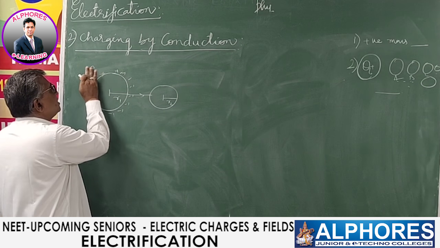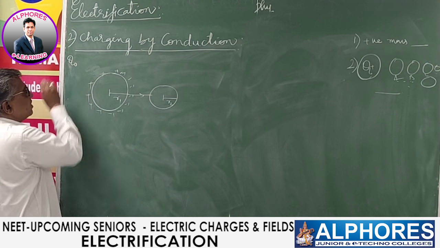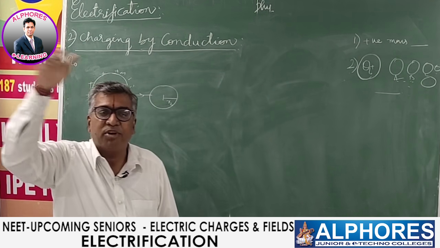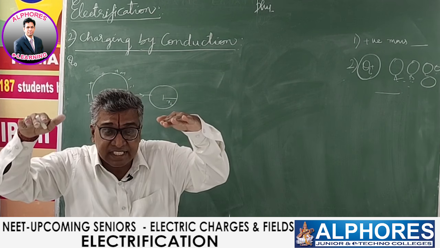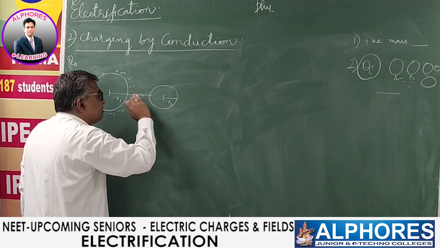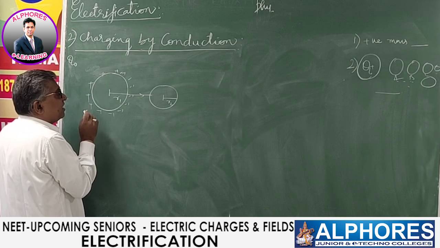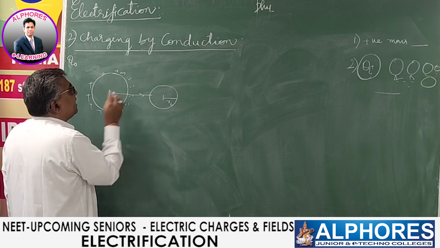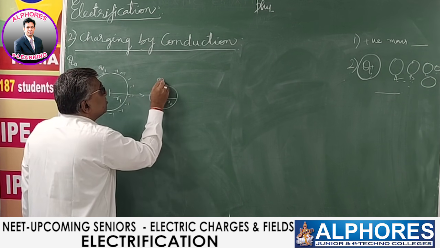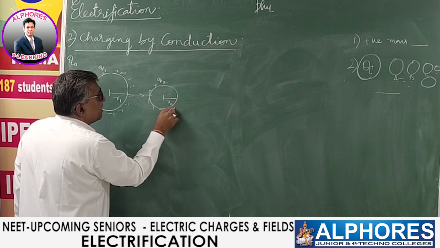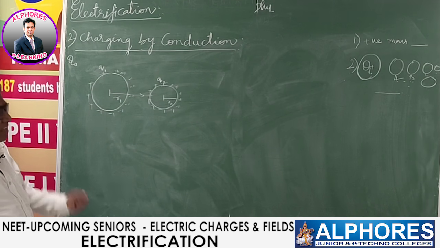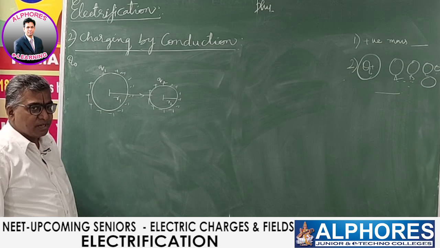Then the total charge Q0 that was initially existing is shared between them. So charge flows from high potential to low potential until their potentials are equal. So until their potentials become equal, some of the charge will migrate. Actually electrons will go from here to there. So this will lose some charge and that will gain charge. Finally, let the final charges possessed by them be Q1 and Q2. Then let us calculate what Q1 and Q2 are.